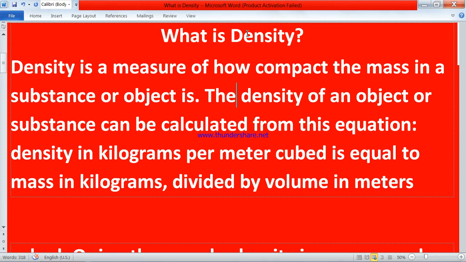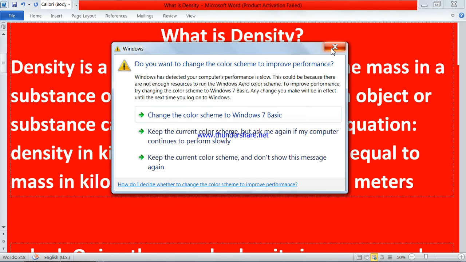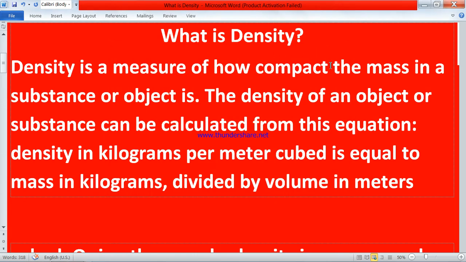So let's start, as our topic of today is density. The first question is, what is density? Density is a measure of how compact the mass of a substance or an object is. The density of an object or substance can be calculated from its equation.